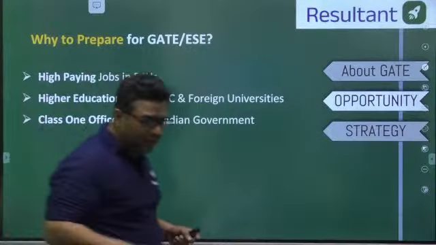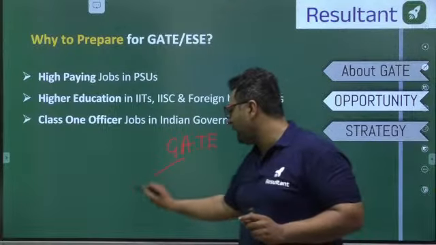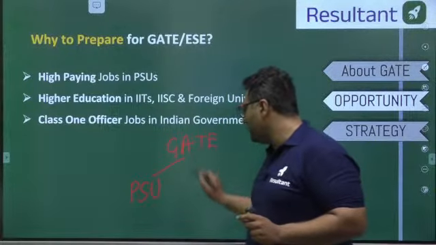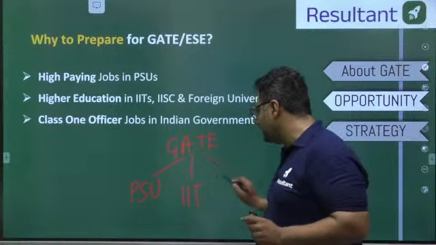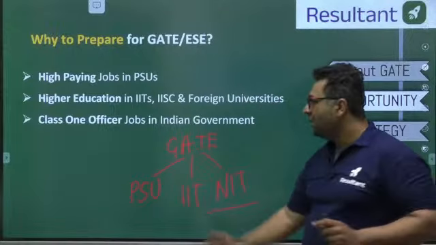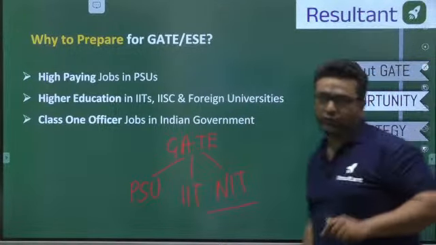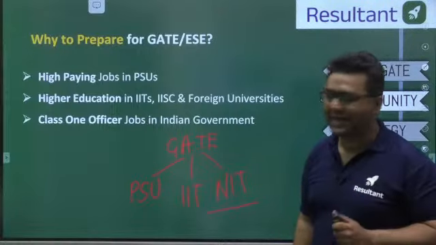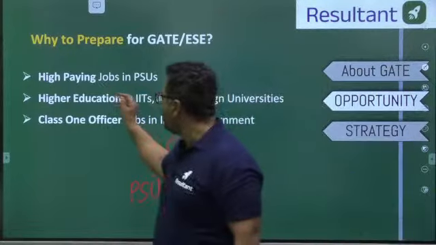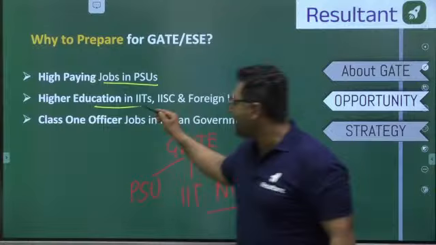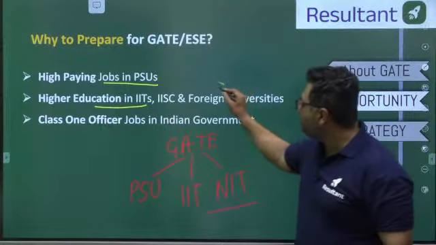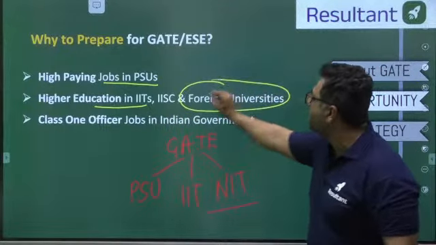Now, dear, everybody is aware that when we are going to go for the GATE examination, we have opportunities like PSU. Everybody knows that we have opportunities like IITs, NIT, MTech admission. But there are many other opportunities which students are not aware of. What are those? Guys, the very first is PSUs. Second is higher education. The third which you don't know is foreign university.